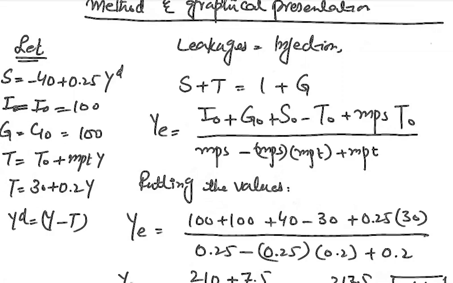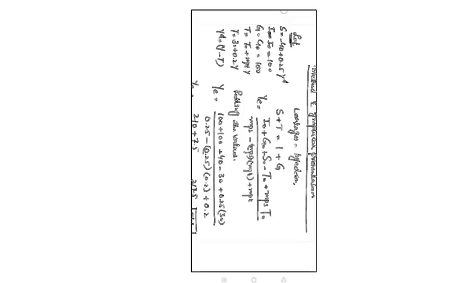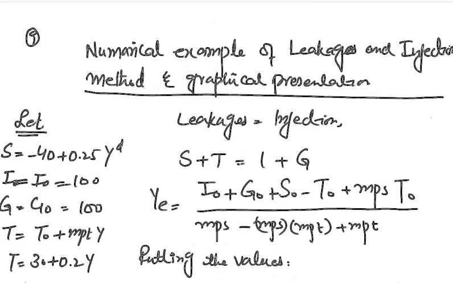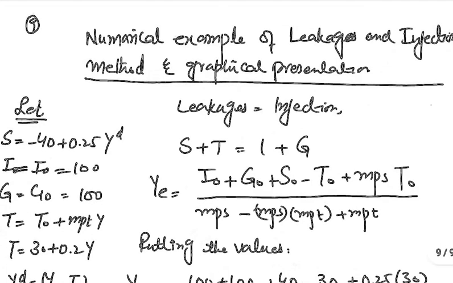And the national income equilibrium formula in a three sector economy along with the induced taxes through the leakages and injection method is YE is equal to I naught plus G naught plus S naught minus T naught plus MPS T naught divided by MPS minus MPS into MPT plus MPT.